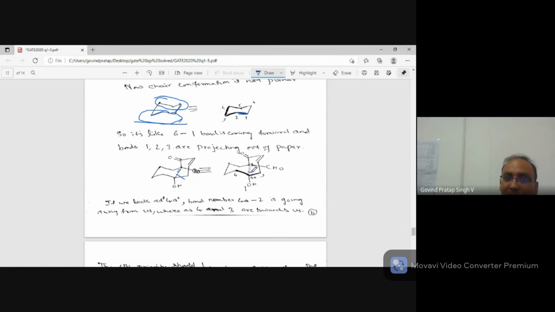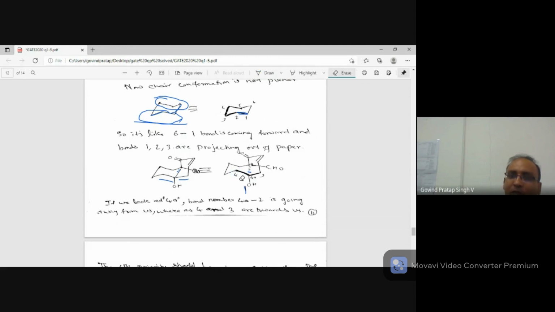So this part of the ring I have drawn dash, that is going away from the viewer, whereas this bond and this bond are coming towards the viewer, so I have drawn them as solid lines, whereas this OH is in the plane, it has just gone down. So now what had happened, you had given first preference to OH, second preference to this, third to this, and fourth to this. Now fourth is this one. Fourth should have been away from the viewer, but fourth is towards the viewer. So what do you do?